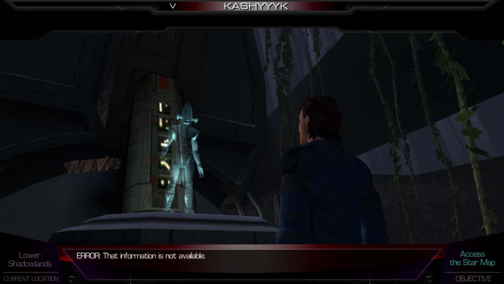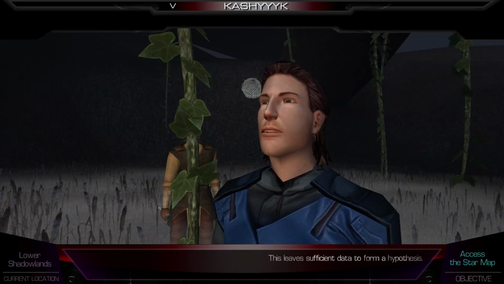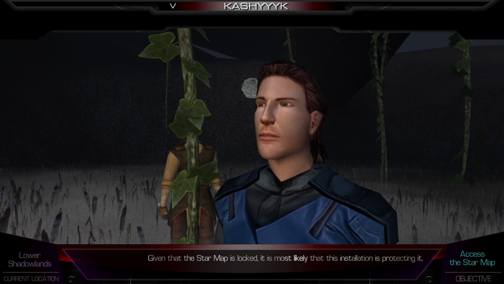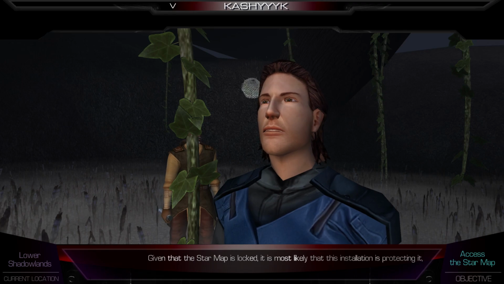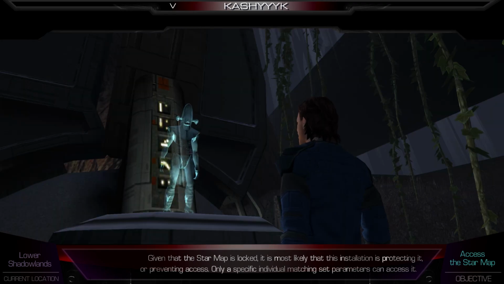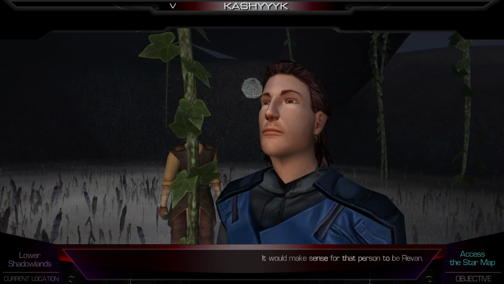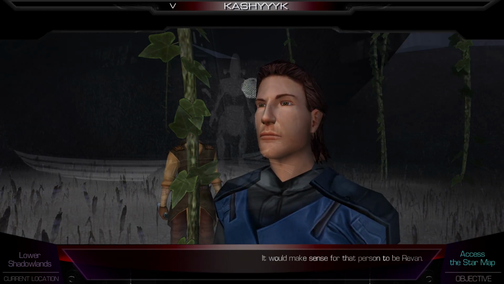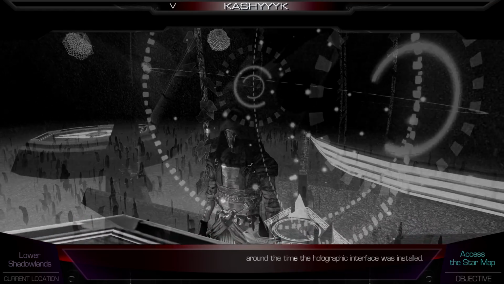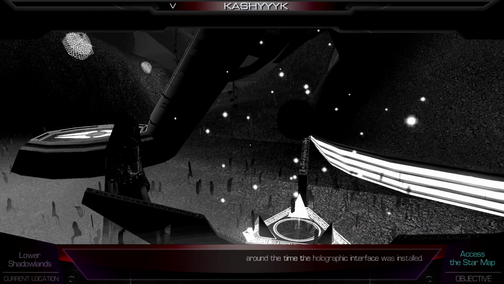That information is not available. This leaves sufficient data to form a hypothesis. Given that the star map is locked, it is most likely that this installation is protecting it, or preventing access. Only a specific individual matching set parameters can access it. It would make sense for that person to be Revan. He passed here roughly under 5 years ago, around the time the holographic interface was installed.